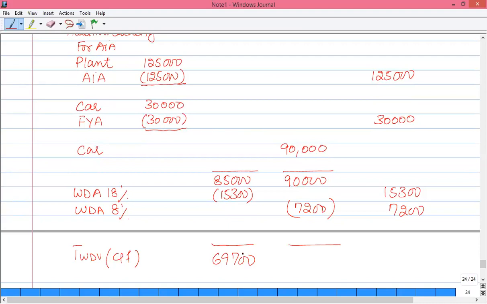The other value is 82,800. And the total allowance is now 1,25,000 AIA, 30,000 first year allowance, and 22,500 of writing down allowances. So that is 177,500 total allowance.